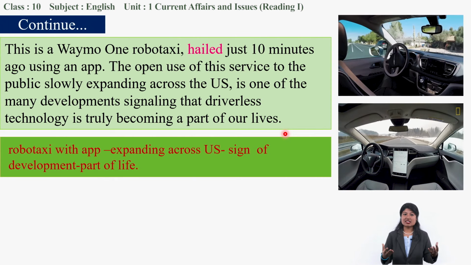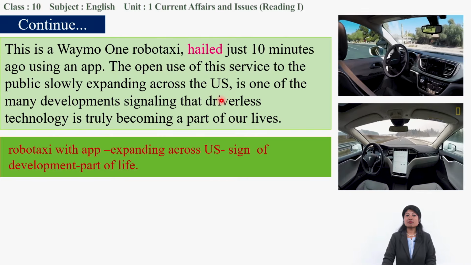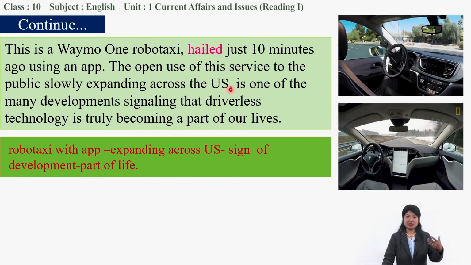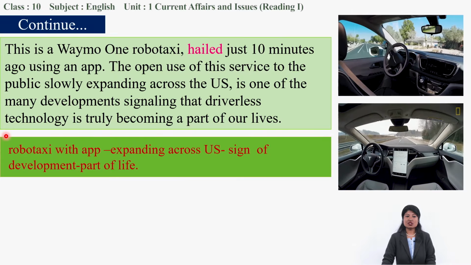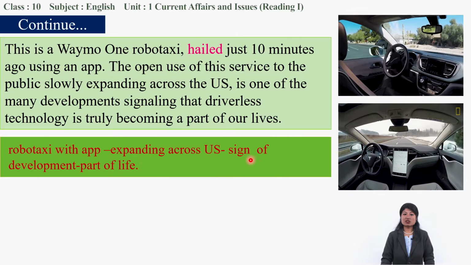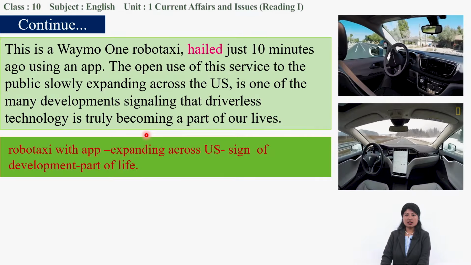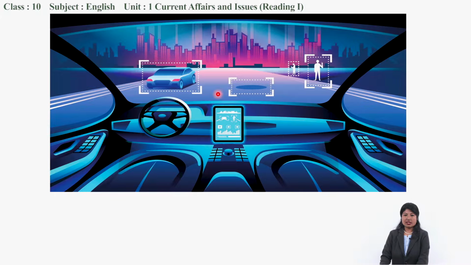This technology is becoming part of life for people in the US, and they are very habituated to using it. So this robotaxi app is expanding across the US. This is a sign of the development of the people. You can see this picture in your textbook as well.